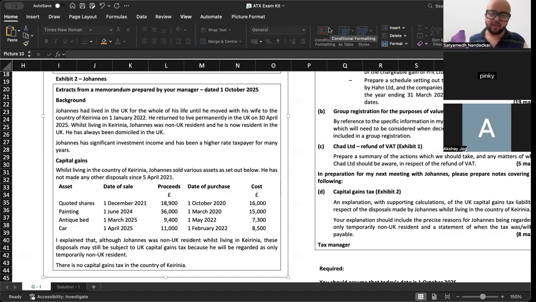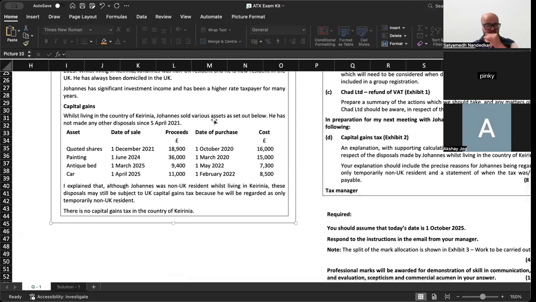Extracts from memorandum prepared by your manager dated 1st of October 2025. Johannes had lived in the UK for the whole of his life until he moved with his wife to the country of Kenya on 1st of Jan 22. He returned to live permanently in the UK on 30th April 2025. While living in Kenya, Johannes was non-UK resident and he is now resident in the UK. He has always been domiciled in the UK. Johannes has significant investment income and has been a higher rate taxpayer for many years. While living in the country of Kenya, Johannes sold various assets as set out below.